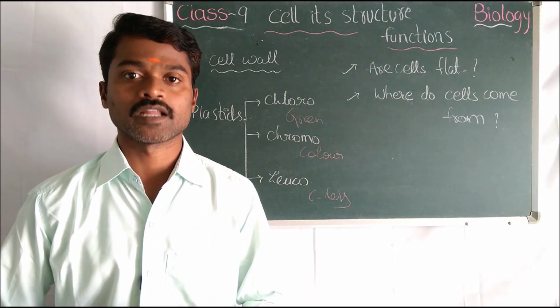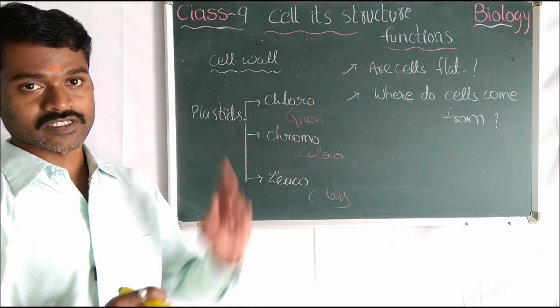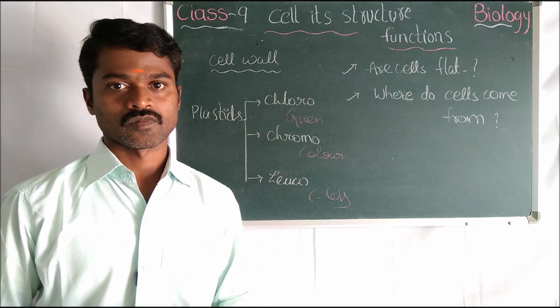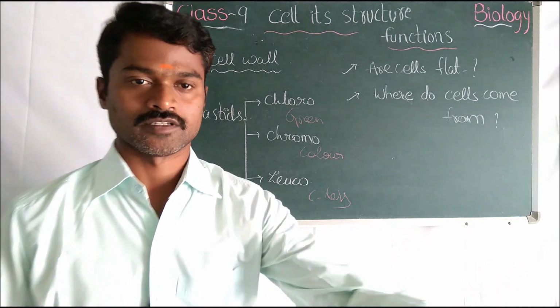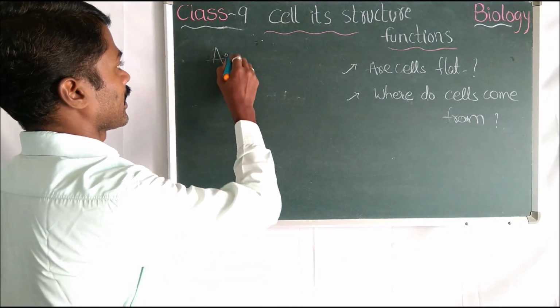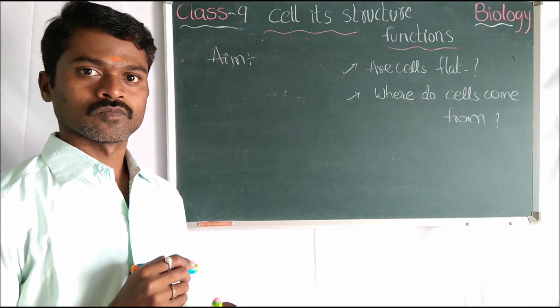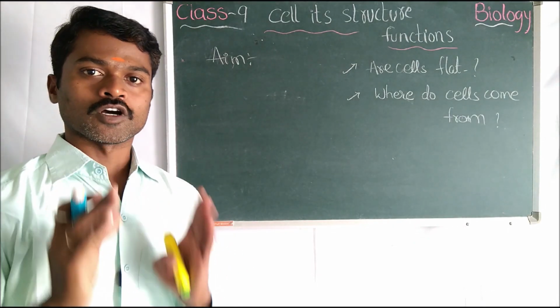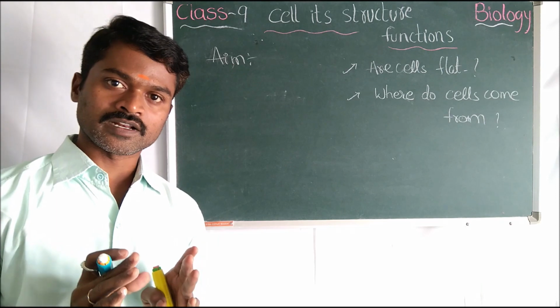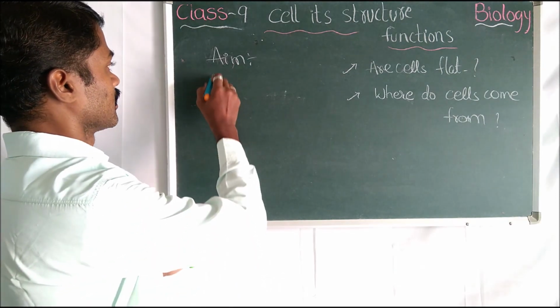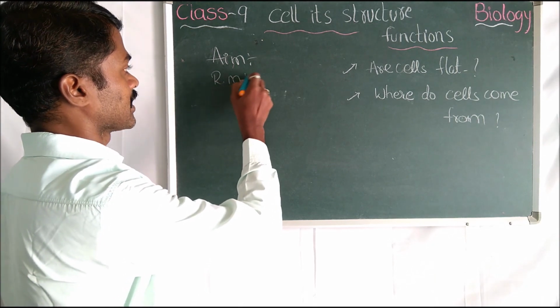Now I will show how to write the lab activity. For example, Janus green solution is one lab activity, nucleus is another lab activity. Just note some points. The first one is the aim. What is your aim? To observe the mitochondria in a given tissue. Next, required material: what do we need?